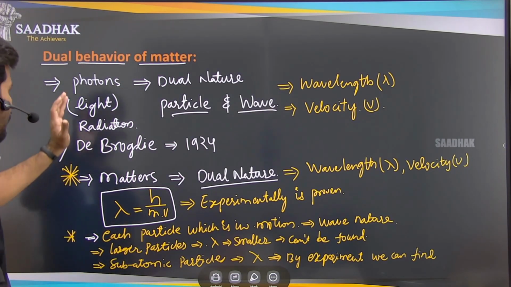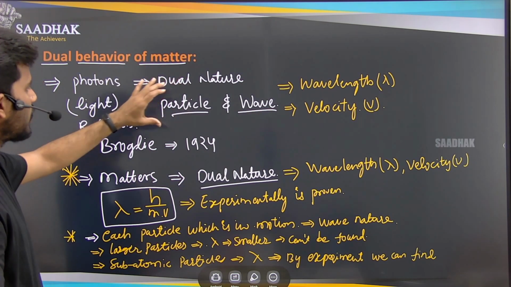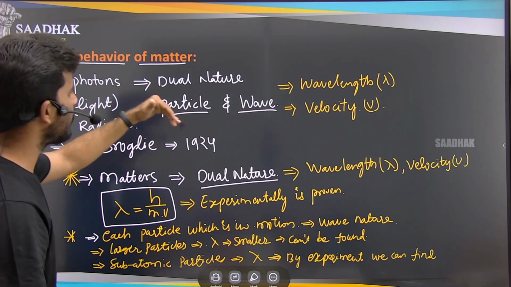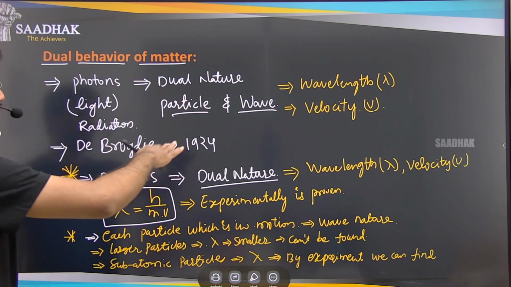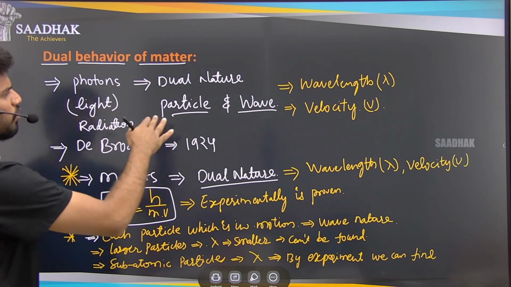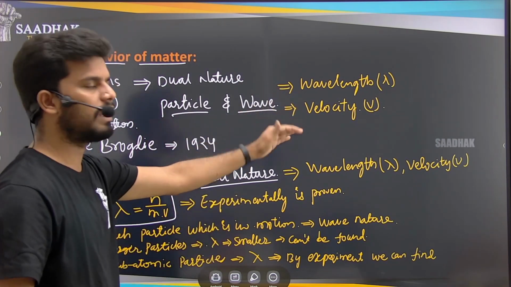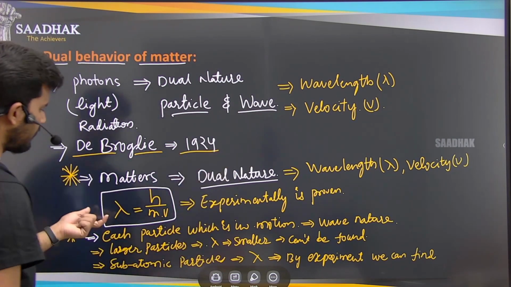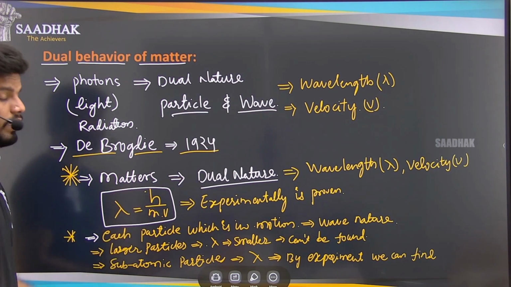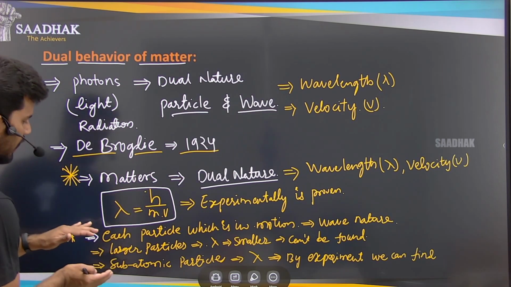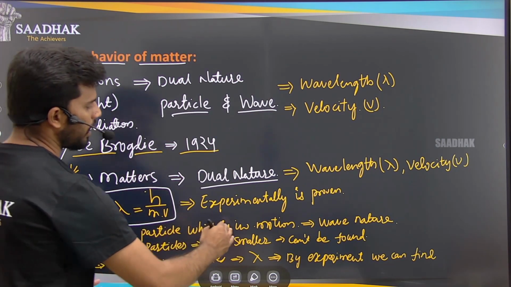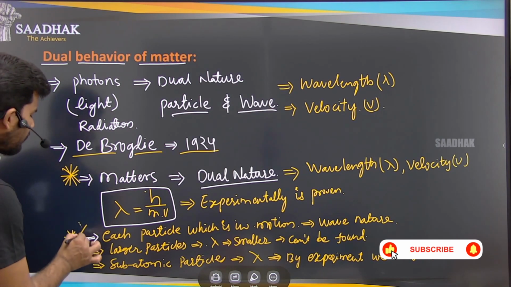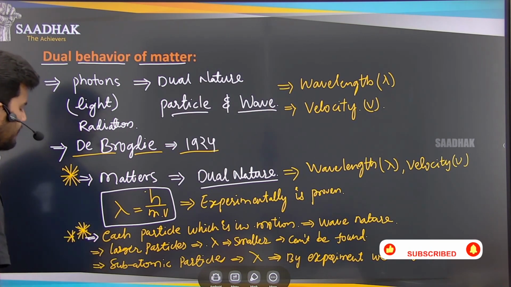So he said that the photon has a dual nature, that is, the wave nature. Whenever a photon is moving, or an object is moving, it has a dual nature, that is, wavelength and velocity will also be there. So de Broglie gave the formula, lambda equals h by mv. He said that each and every particle which is in motion will have the wave nature. That is the main assumption and proposal made by de Broglie.